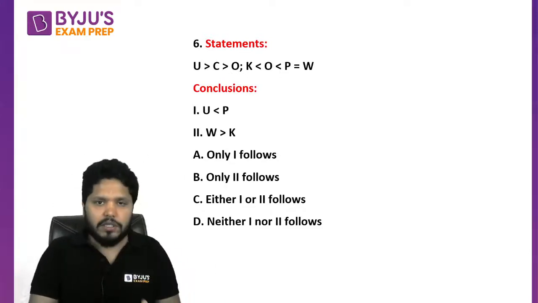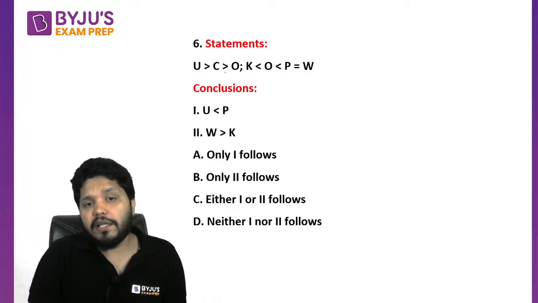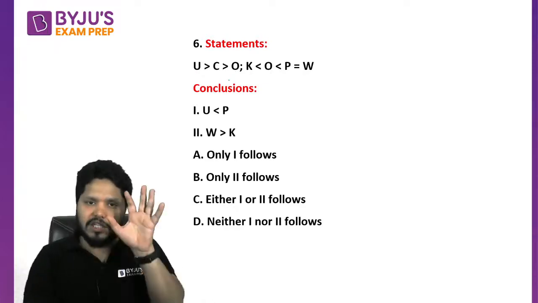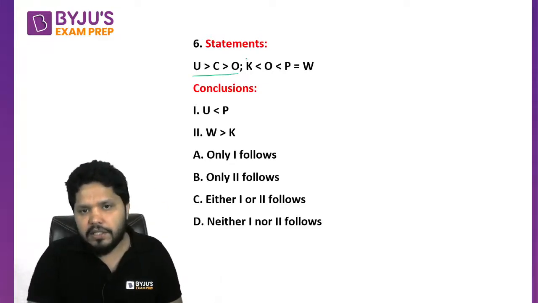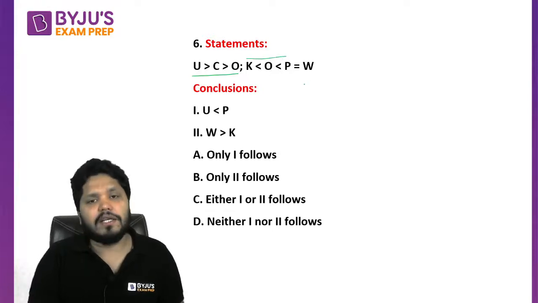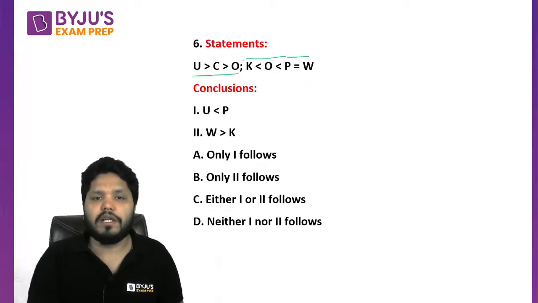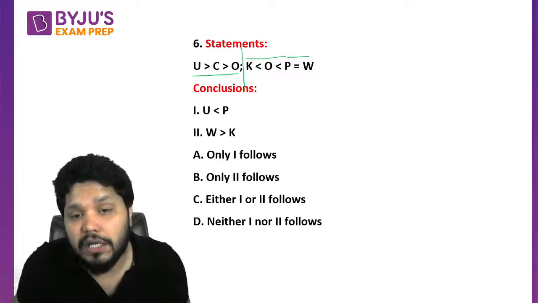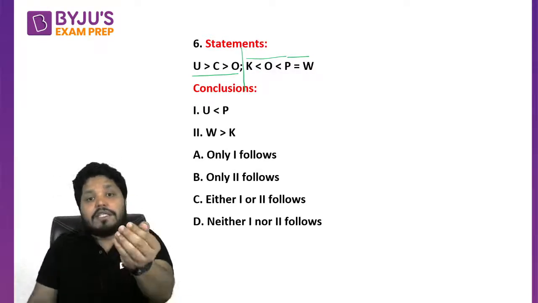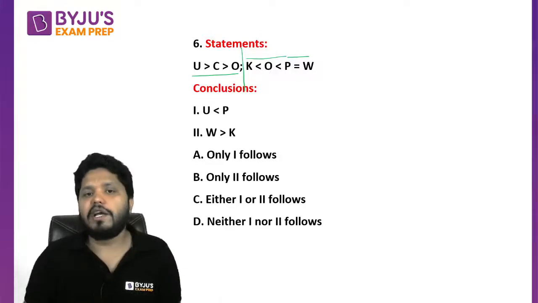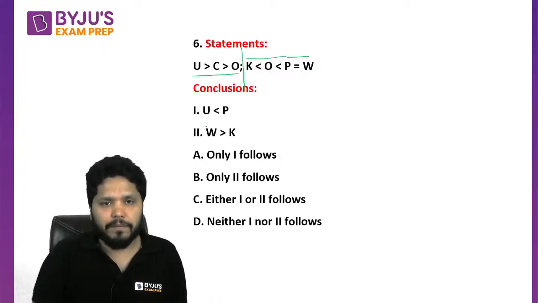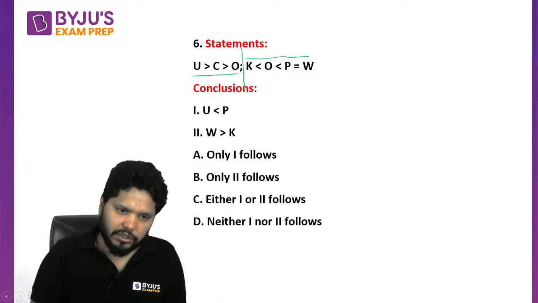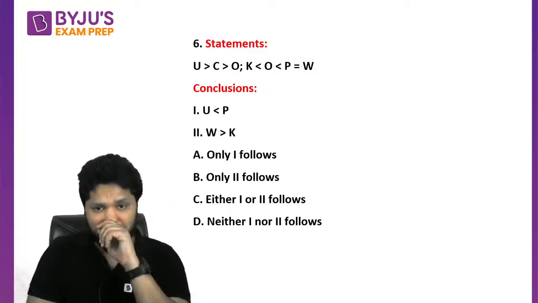Okay, now the statement: U is greater than C is greater than O, that is one statement. K is less than O is less than P, that is the second statement, is equal to W. Basically two statements are given here and we have to assume that these two statements are correct. Then which of the following conclusions will also be correct? So is U less than P? So basically we want the relationship between U and P.